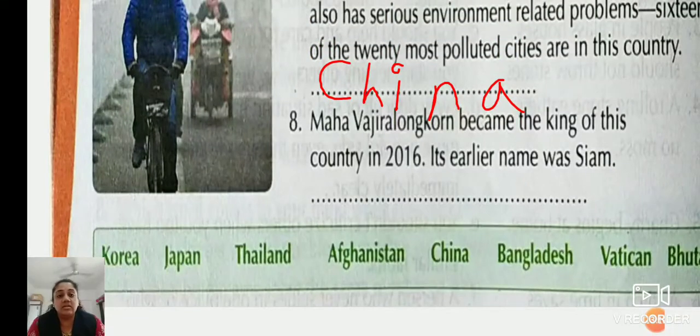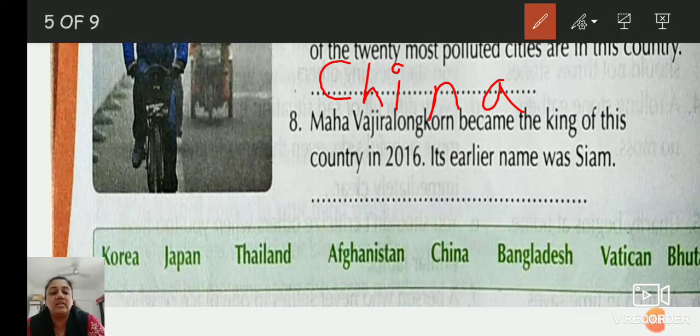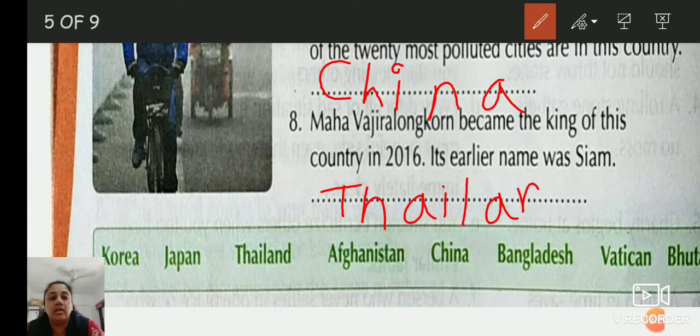What is that country? See, here are the options. And which option remains? Last one, that is Thailand. So write down Thailand.